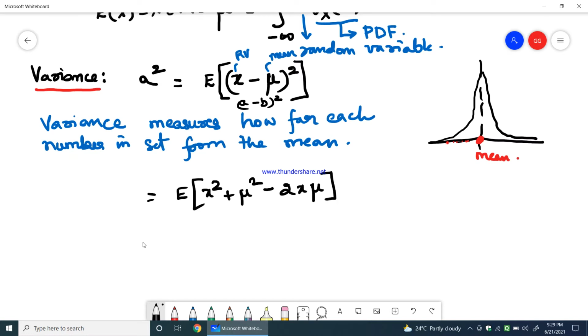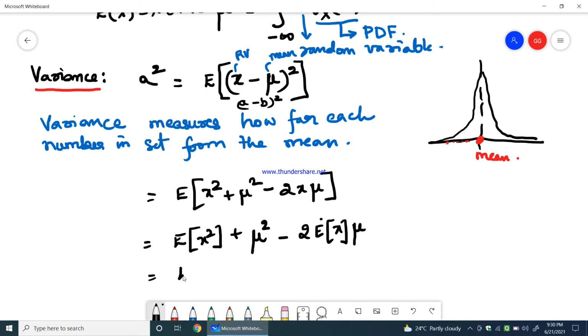Further, if I put the expectation on each term in this equation, I would say E of x square plus, now mean itself is an expectation, so the expectation of the mean gives you again the mean, so I'll say mu square, minus 2 into the expectation of x into the mean. Mean itself is an expectation, so you would need to find the expectation of an expectation. But x is what? A random variable, so the expectation of the random variable will be considered. Therefore E of x square plus mu square minus 2 into E of x into mu.